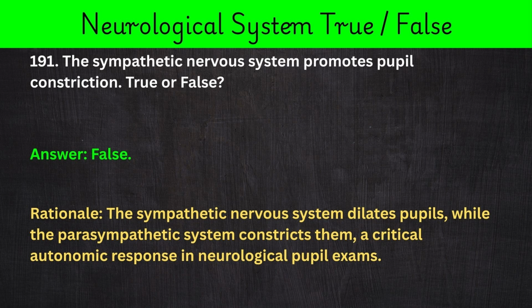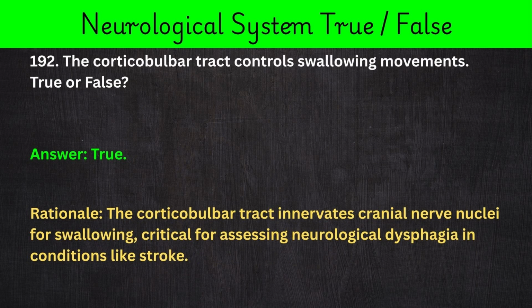191. The sympathetic nervous system promotes pupil constriction. True or false? Answer: false. Rationale: the sympathetic nervous system dilates pupils, while the parasympathetic system constricts them, a critical autonomic response in neurological pupil exams.